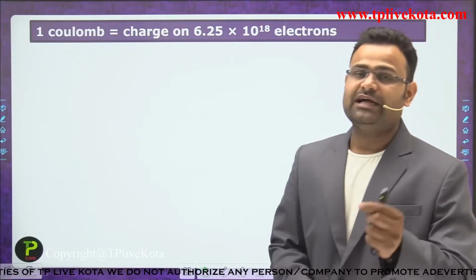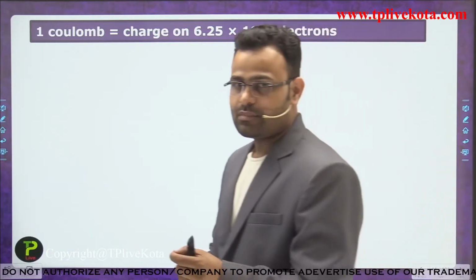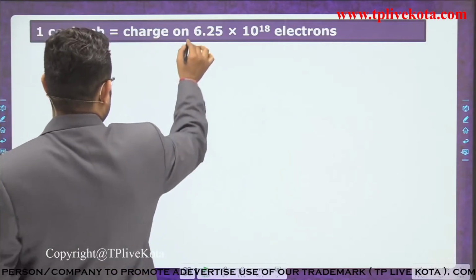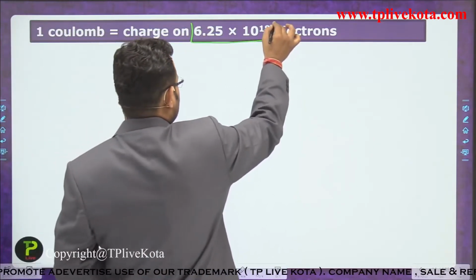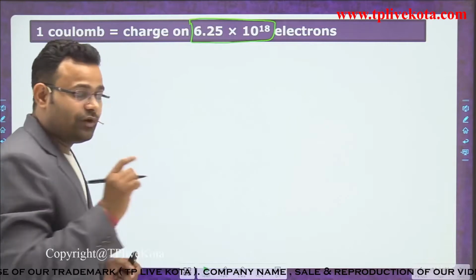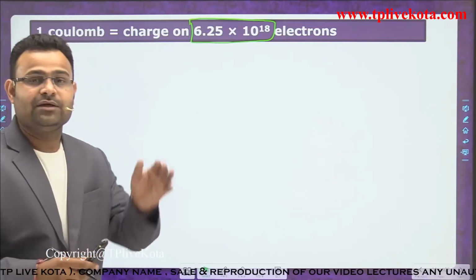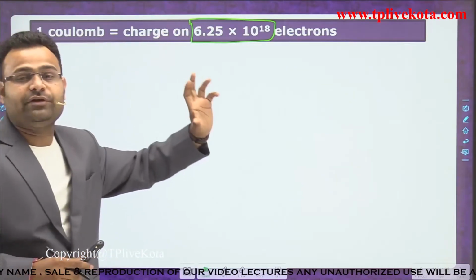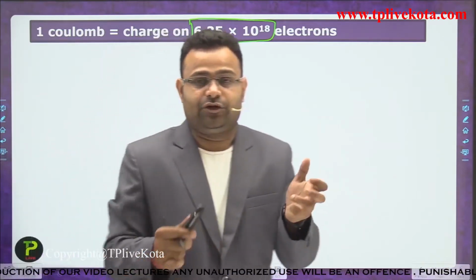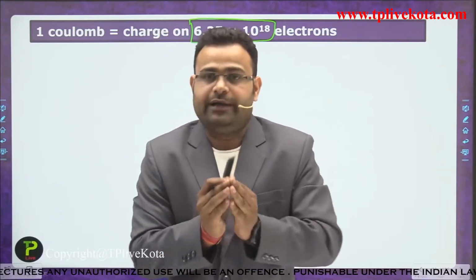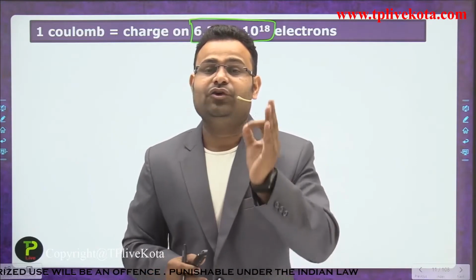1 coulomb of charge is equivalent to 6.25 × 10^18 electrons. It means when 6.25 × 10^18 electrons are collected at that point, at that time we have collected 1 coulomb of charge.